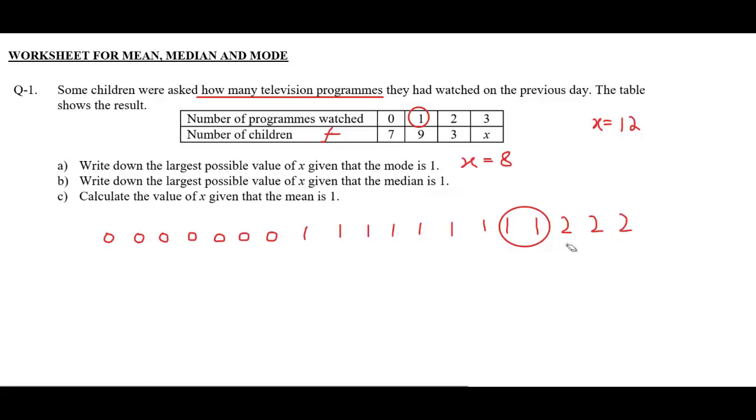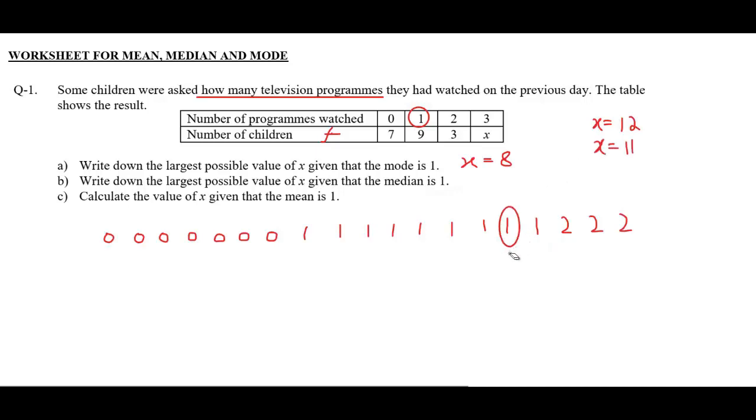And we have 3 values on the right hand side. So we still need 11 values so that we will have 14 values on the right and 14 on the left. So in this case, those 11 values will be 3. Therefore, in this case, x will be 11.